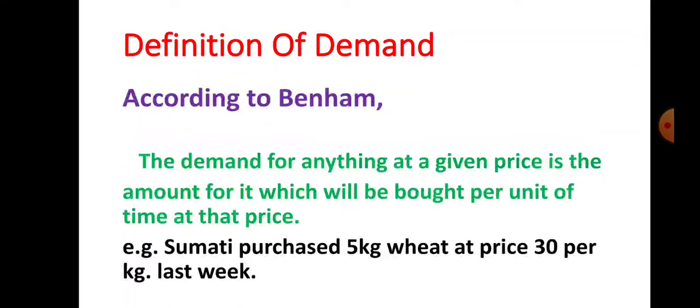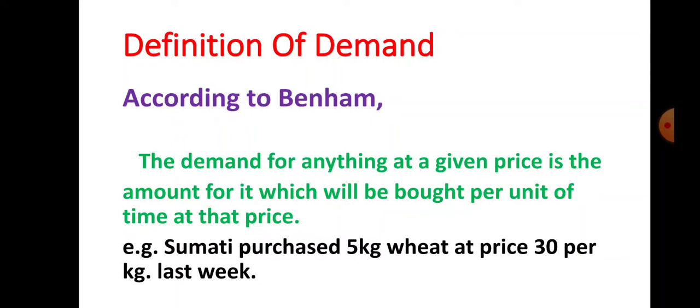Let us see the definition of demand. This definition is given by the economist Benham. Let us see what it says about demand. Demand for anything at a given price is the amount of it which will be bought per unit of time at that price. Let us see the explanation of this definition with the help of an example. Sumati purchased 5 kg of wheat at price rupees 30 per kg last week.